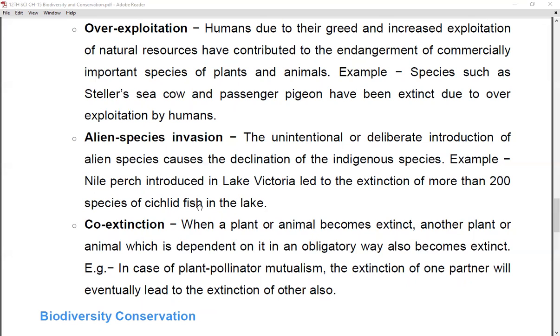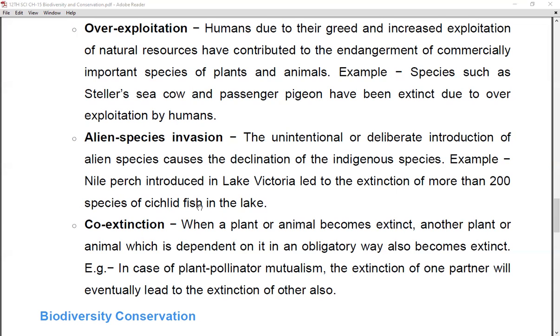And an example of it is that species such as the stellar sea cow and passenger pigeon have become extinct due to overexploitation by humans. Now, passenger pigeon, you might already know about this. Initially, when there were no telephones or mobile phones, people were using pigeons to send messages from one place to another, right?